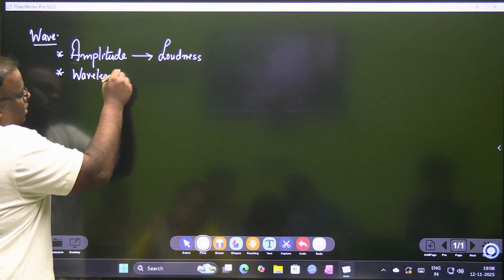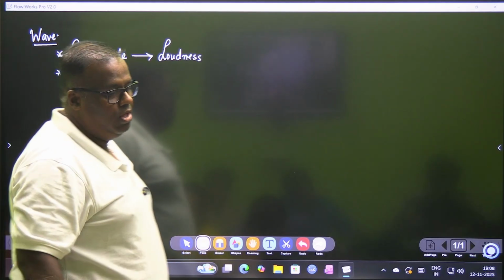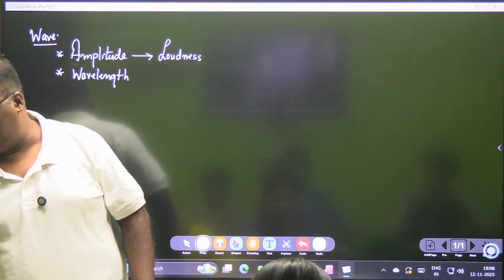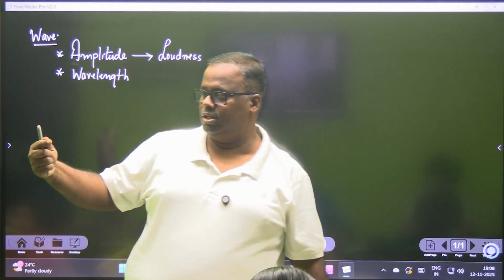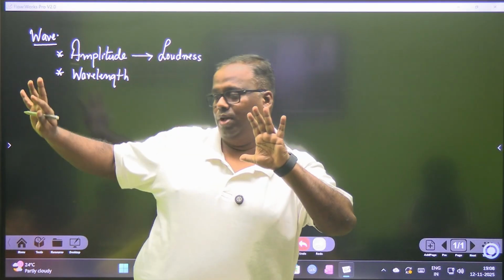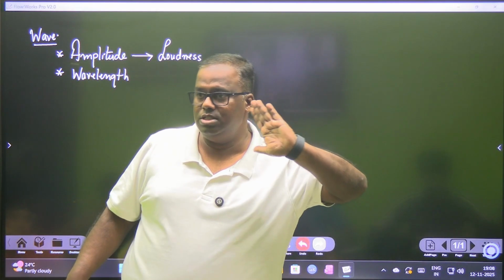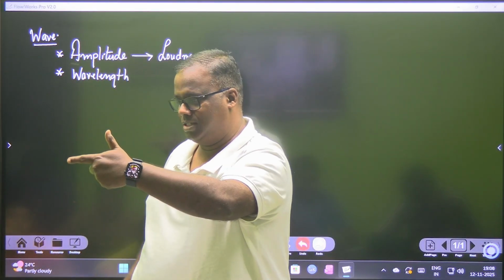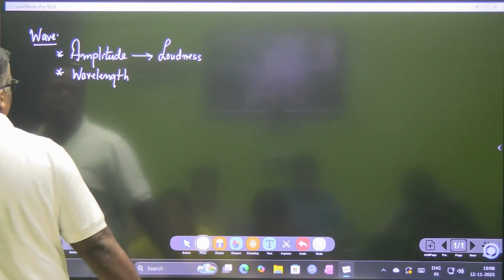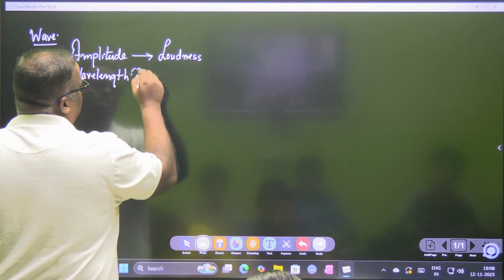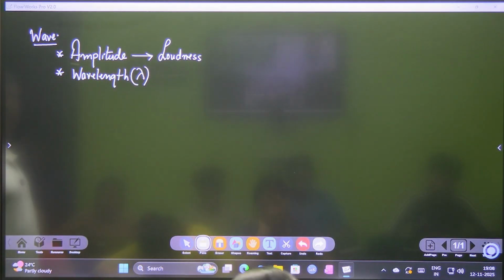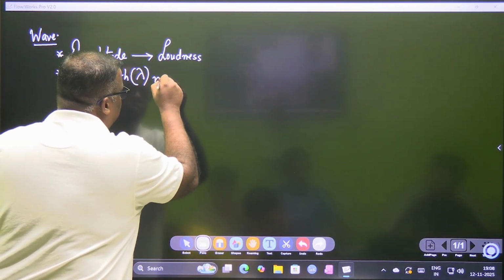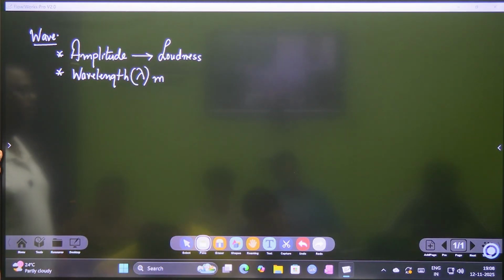A wavelength is the representation of one cycle of a vibrating body, a repetitive motion, or an oscillating body in the form of wave. Wavelength is how much distance did the wave travel as one cycle passed. So typically a wavelength is seen as one crest plus one trough, denoted by the symbol lambda. Okay, and this is measured in meters because a wavelength is always a length.